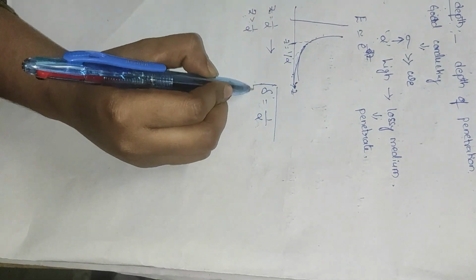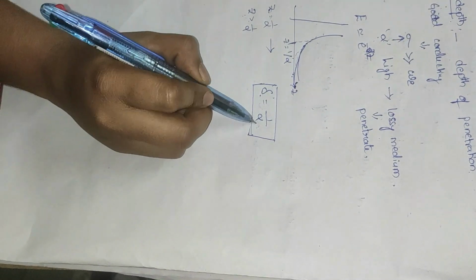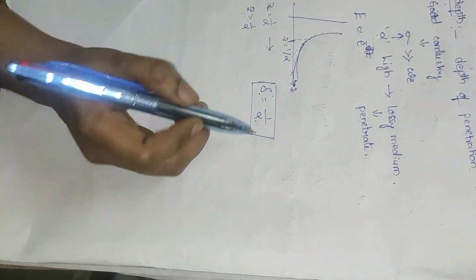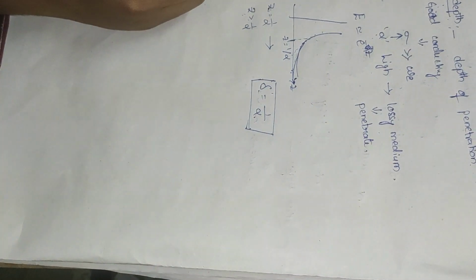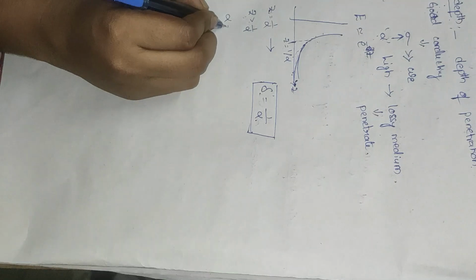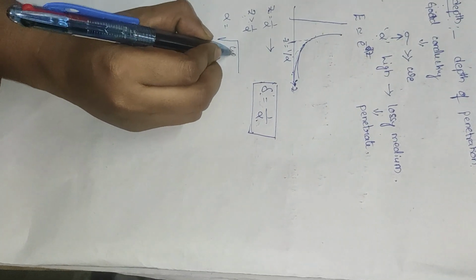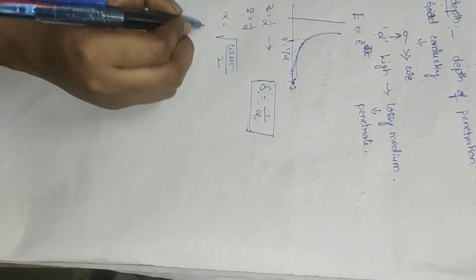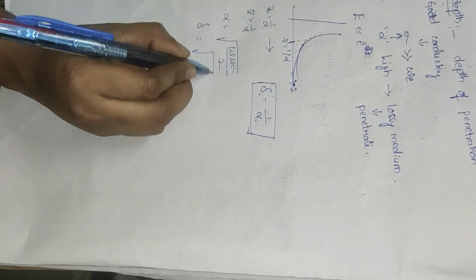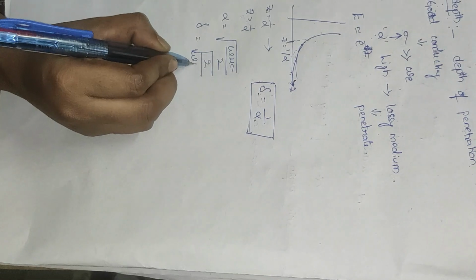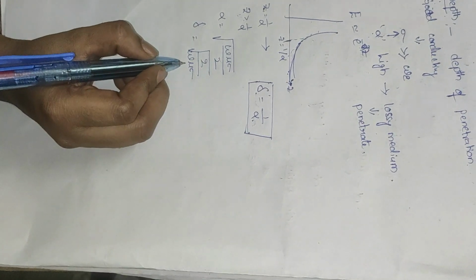Depth of penetration is defined as the reciprocal of the attenuation constant. Delta is equal to 1 by alpha. For a conducting medium, alpha is equal to the square root of omega mu sigma divided by 2. Therefore, the skin depth is equal to the square root of 2 divided by omega mu sigma.